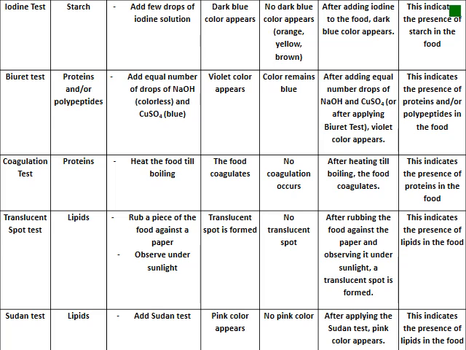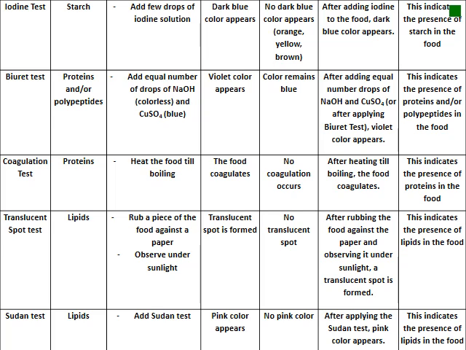Coagulation test, done to identify the presence of proteins. Heat the food till boiling. A positive result, the food coagulates. Negative result, no coagulation. After heating till boiling, the food coagulates. What does this indicate? This indicates the presence of proteins in the food.